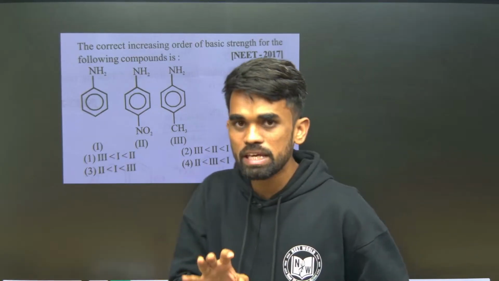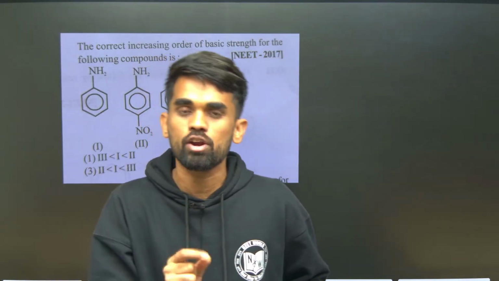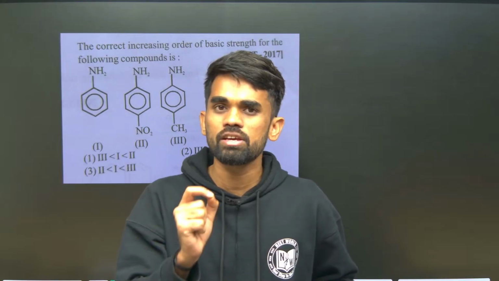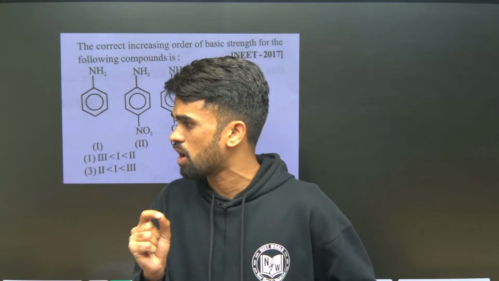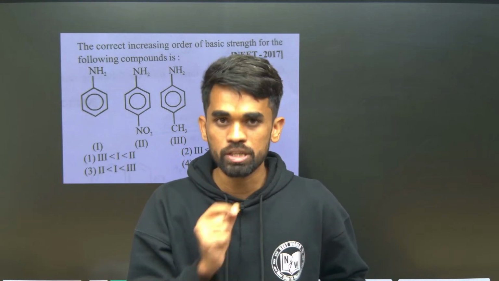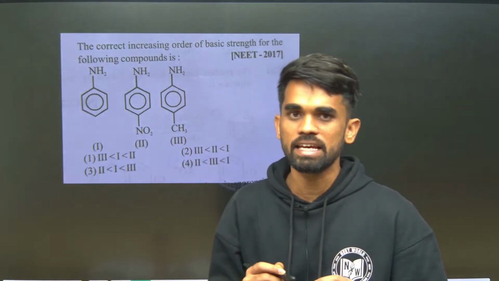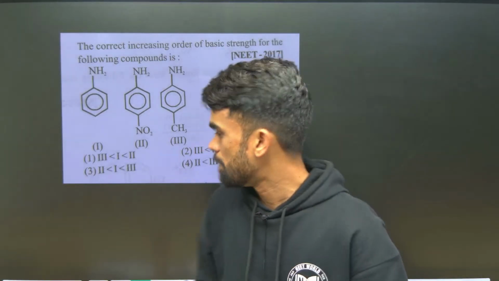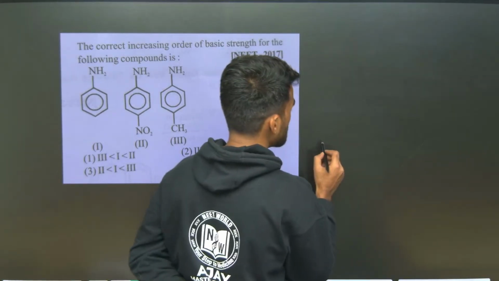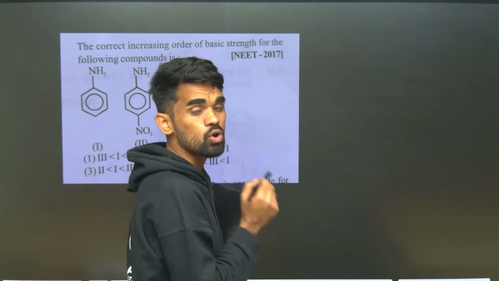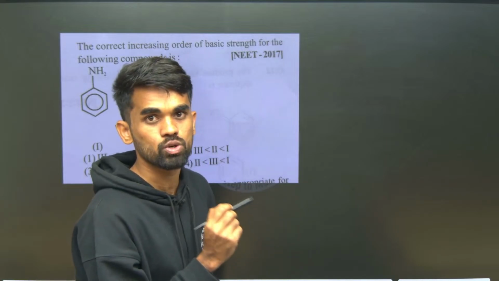They will be giving you either aliphatic amines or aromatic amines, and they will ask you to find their basic nature order. So how can you do this? It's very easy. First, amines are basic in nature. What I am saying, amines are basic in nature. The basic nature of amines is because of the lone pair electrons present on the nitrogen atom.